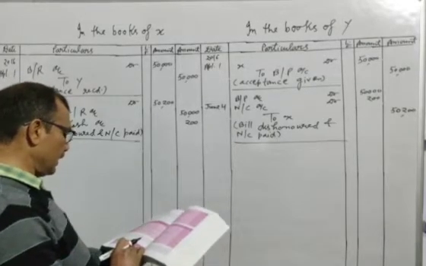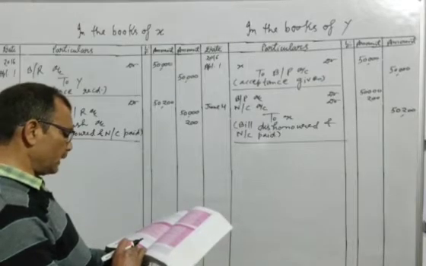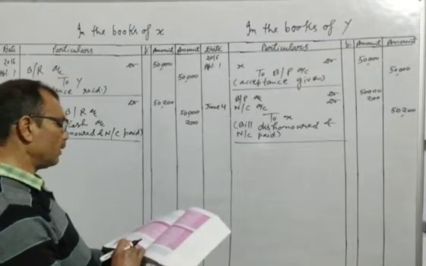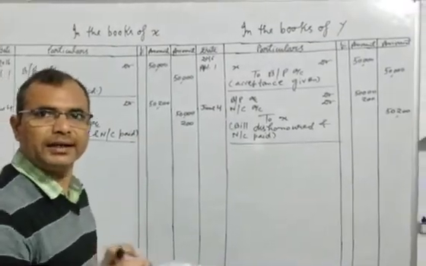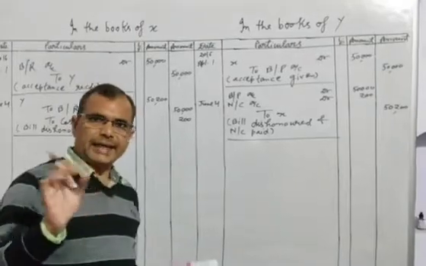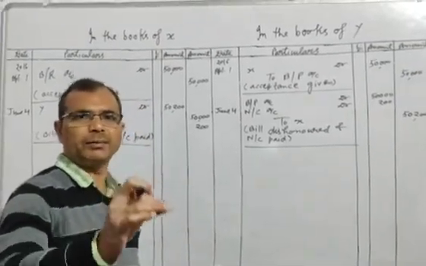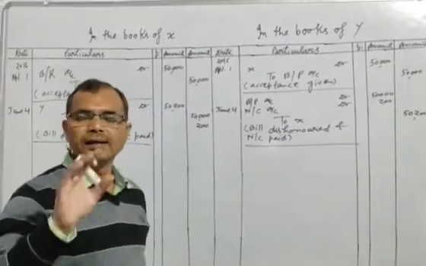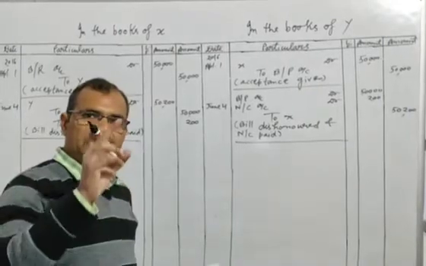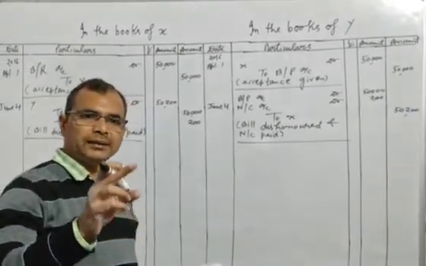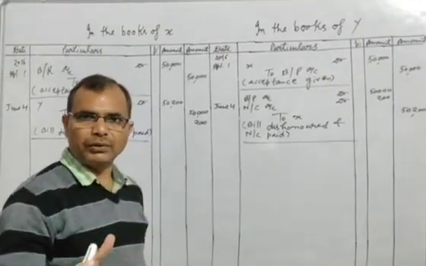And X agreed to draw a new bill for 73 days, but he charged 18% per annum interest in cash. It is written in cash. If in cash is not written, it means the amount of interest will be included in the amount of the bill. At that time, the interest will be included in the whole amount.